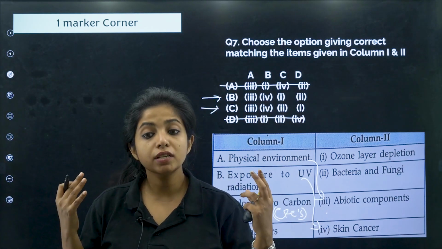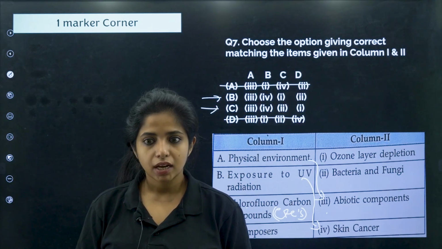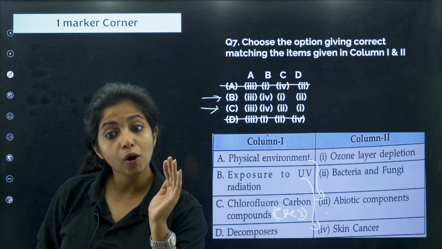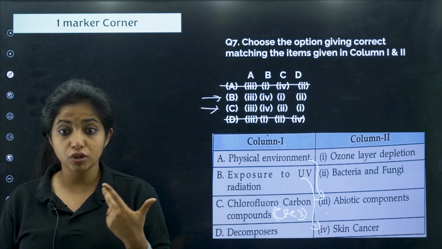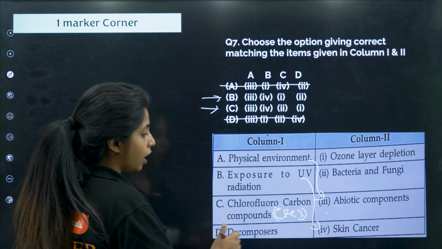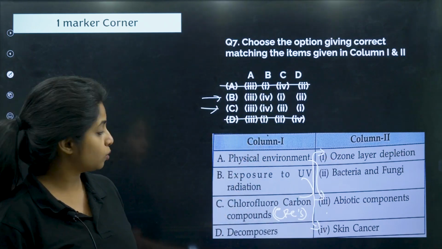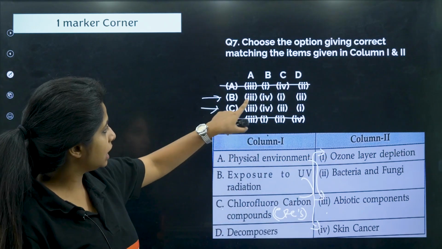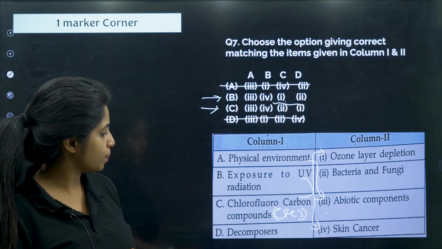This layer is known as the ozone layer. The CFCs create problems in the ozone layer. They make little holes in the ozone layer, which is a big problem. So chlorofluorocarbons are responsible for ozone layer depletion, which means C goes with 1. So I'll say this is the option, but let me check the D option also.